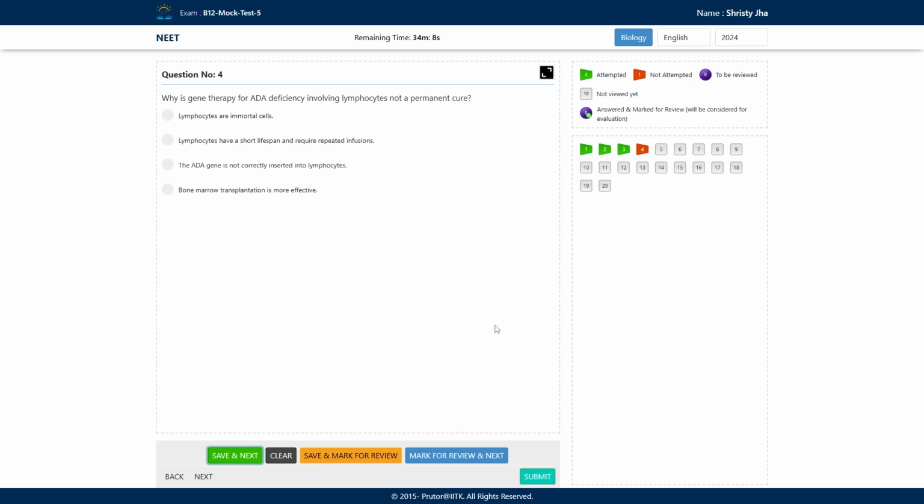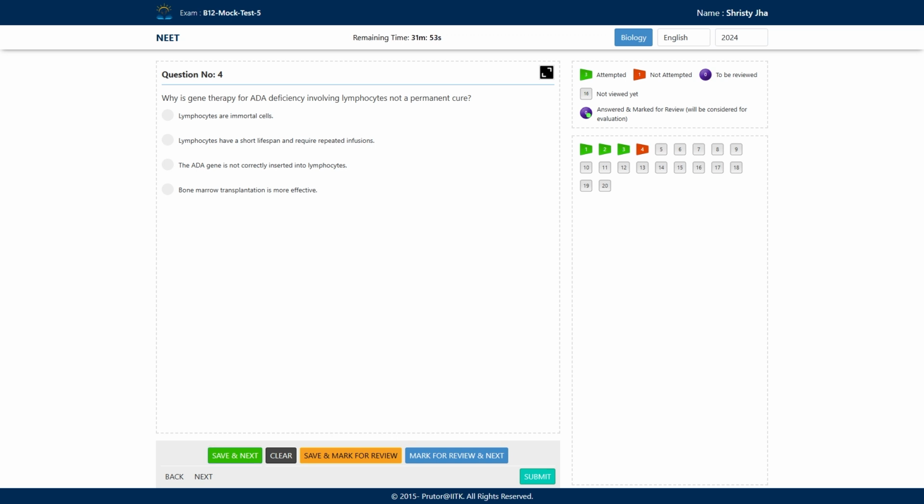Required repeated infusions. Yeah, this is the correct option, because we know that a lymphocyte is not an immortal cell, it is a mortal cell. It can die, it has a short lifespan, and therefore we require, again and again, repeated infusion of those genetically modified lymphocytes.